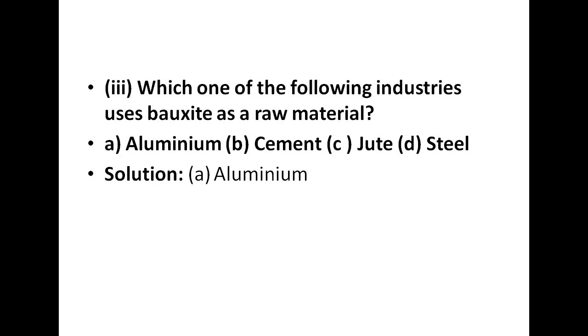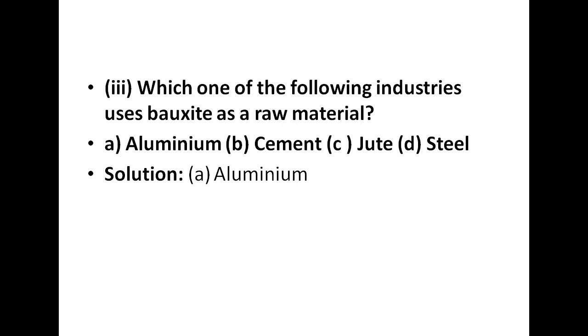First of all, cement doesn't use bauxite as a raw material, because for making cement it needs limestone and different kinds of materials.